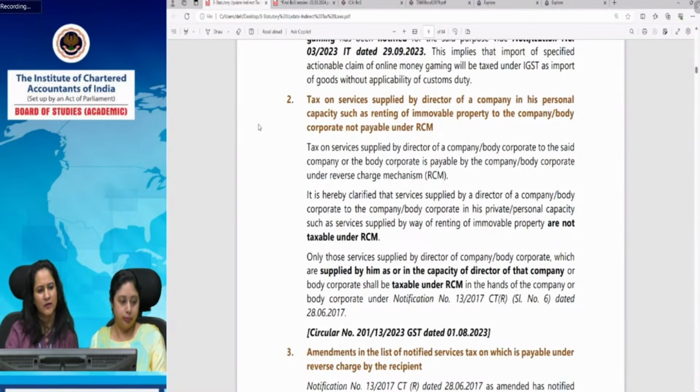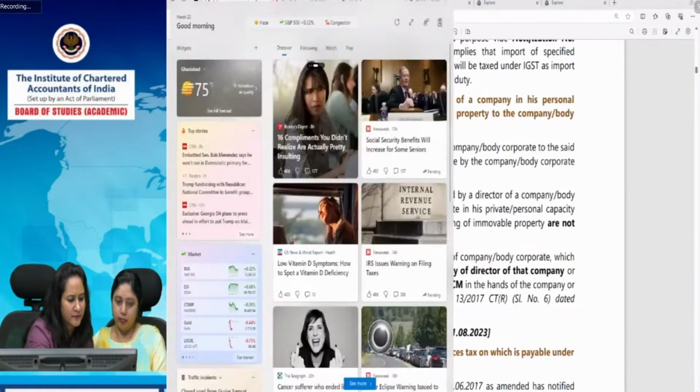Moving to the next circular, tax on services supplied by director of a company in his personal capacity, such as renting of immovable property to the company or body corporate. Generally, there was doubt whether the same activity is taxable under reverse charge mechanism or not, because as we know, services provided by a director of a company to the body corporate are already taxable under reverse charge under notification number 13/17, CTR dated 28/6/17. But as you can note here that